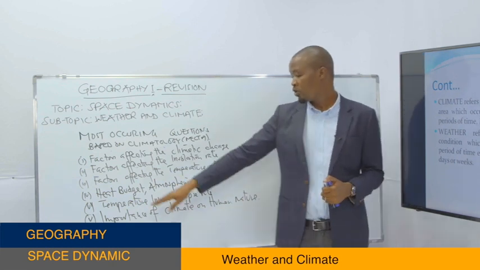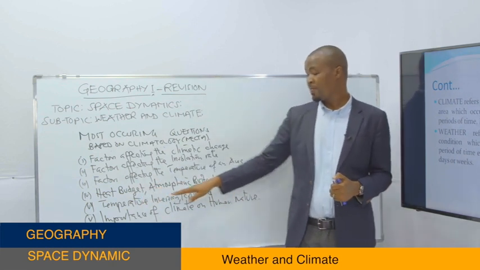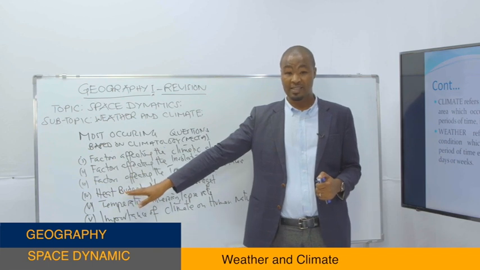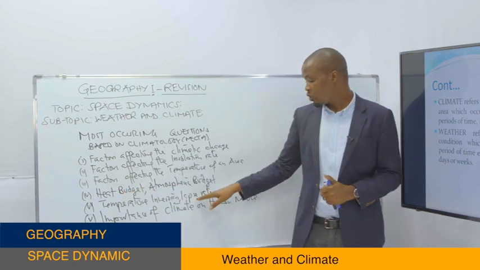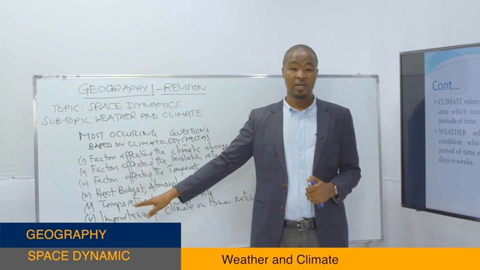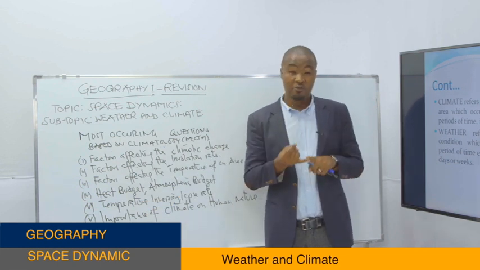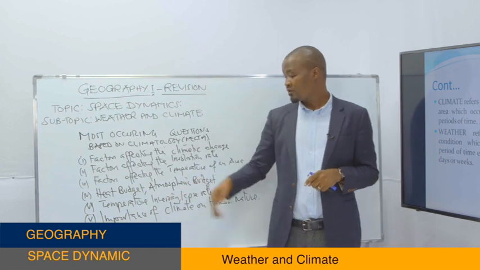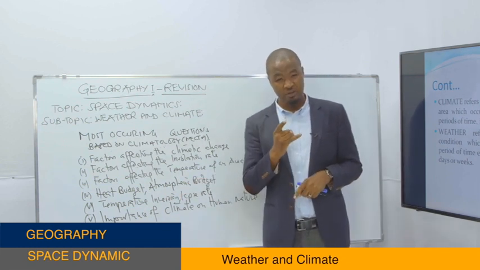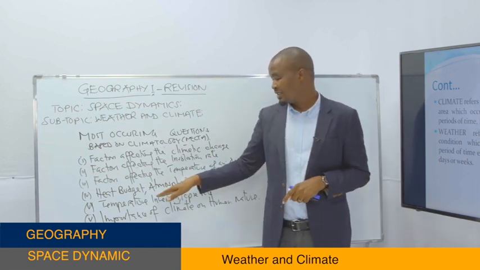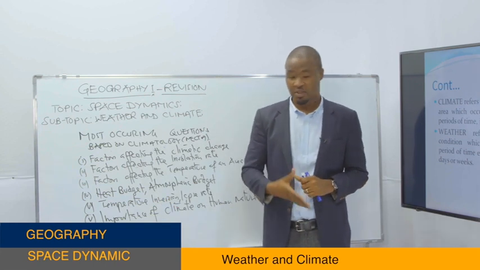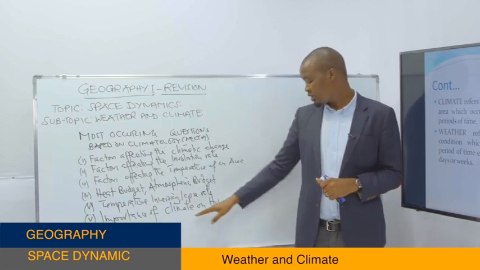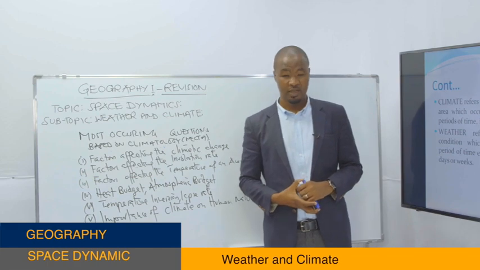Then from there, you have to know what is the atmospheric heat budget, or sometimes what is heat budget. Then you have to know what is lapse rate as well as temperature inversion. You have to know the causes of lapse rate, types of lapse rate. Then you have to know what temperature inversion is, the causes of temperature inversion as well as the types of temperature inversion. Then you have to know the importance of climate on human life.